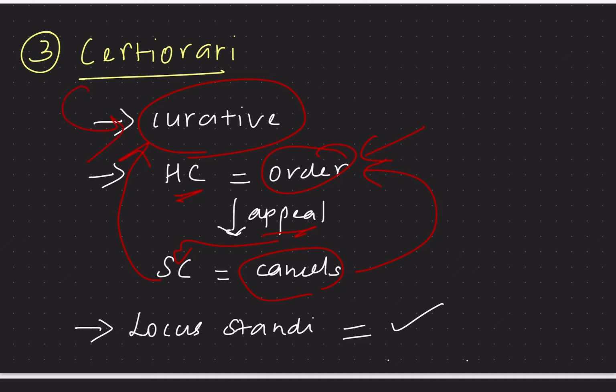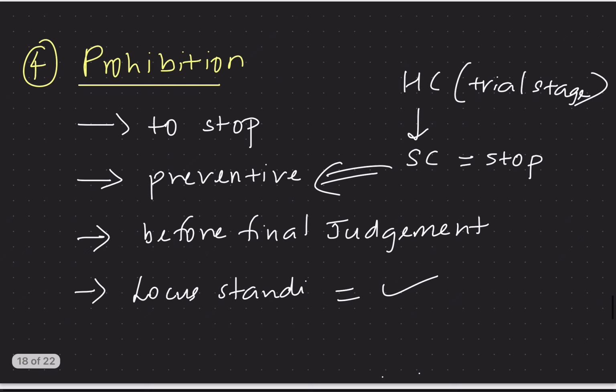And here the locus standi is applicable even with respect to certiorari. That is, only the person who is related to that particular case can seek the remedies under certiorari. The next writ we have is prohibition. So here in prohibition, the meaning is to stop.